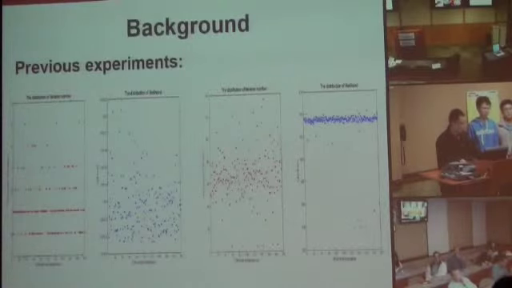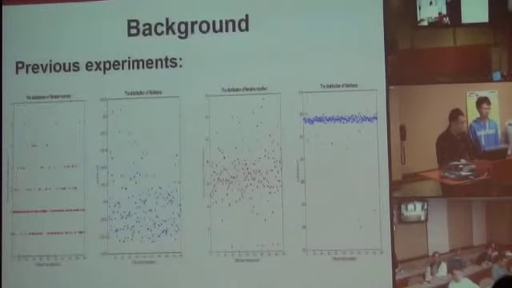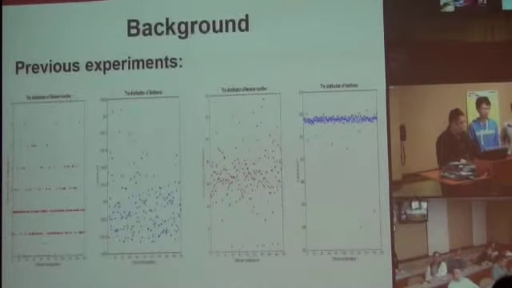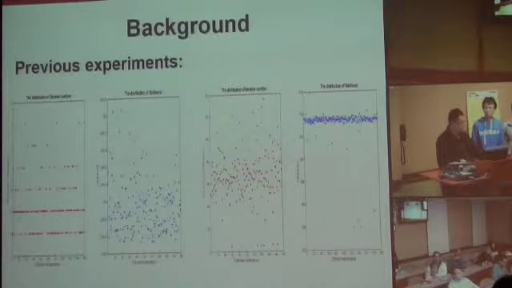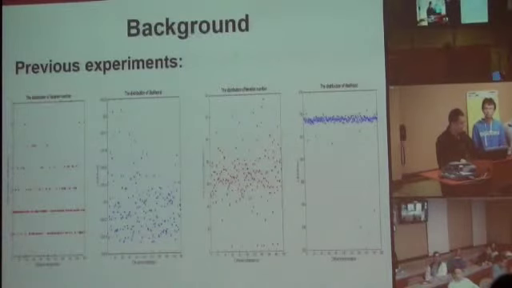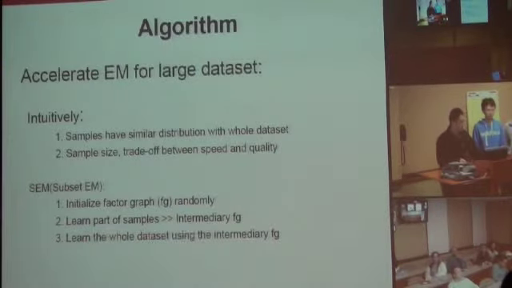The third one is that in the large data case, we can sample a subset from the whole data set and use this subset to learn an intermediary factor graph, which is the parameter, and use this intermediary factor graph as the initialized factor graph to learn the whole data set. Since time is limited, we just focus on our last idea.